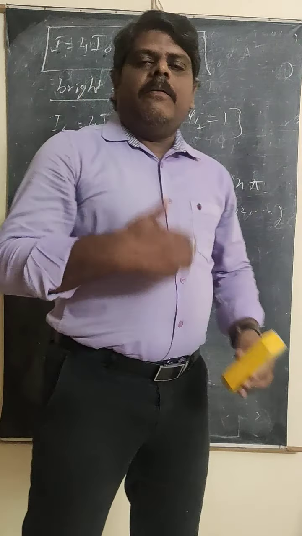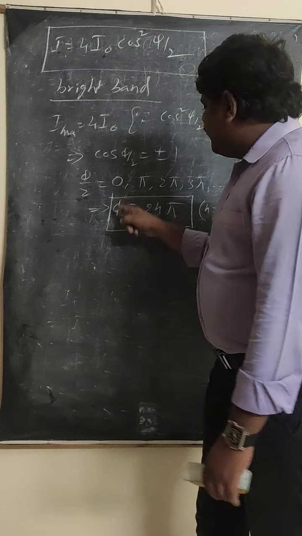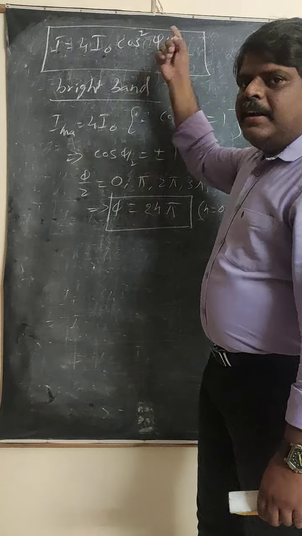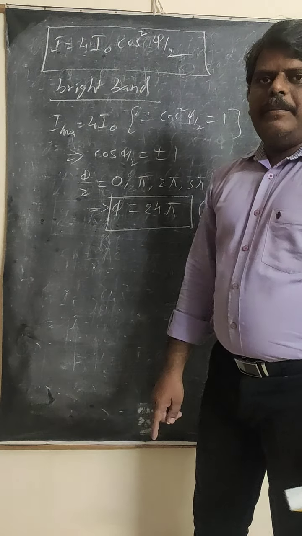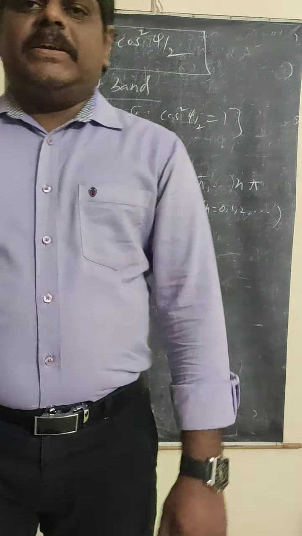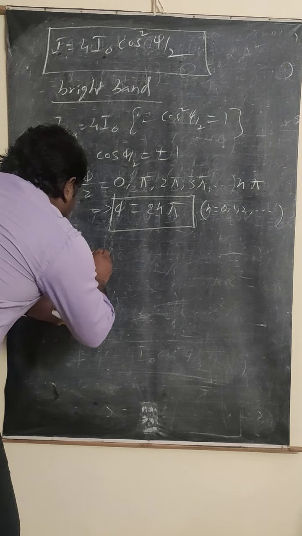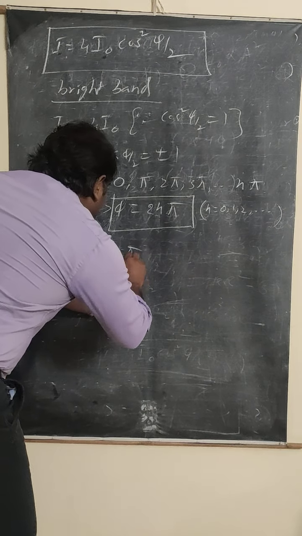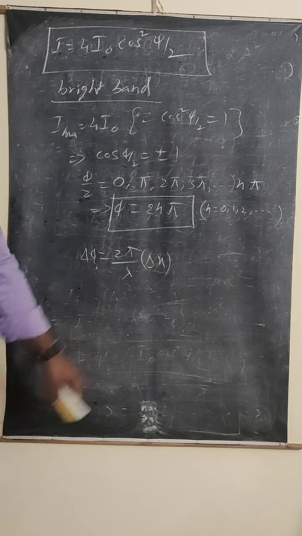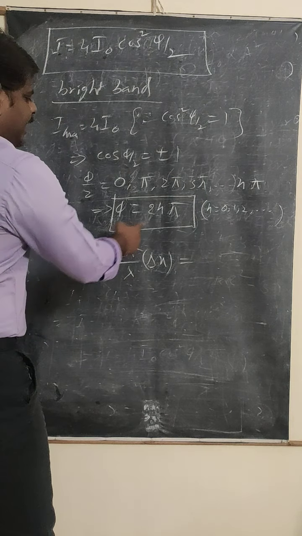So blindly remember, whenever you write the phase difference condition for the bright band, phase difference phi = 2n pi. When this value is substituted, obviously you get the bright band. This is the phase difference. Now it's time to find the path difference. We know the formula: the phase difference delta phi = 2 pi by lambda into delta x. And delta phi, the phase difference, we are taking as 2n pi.